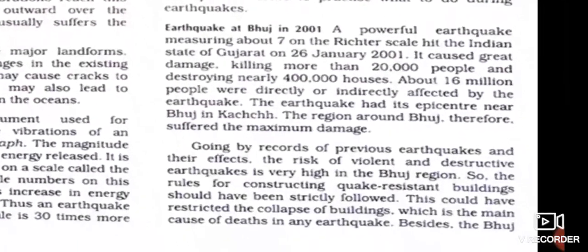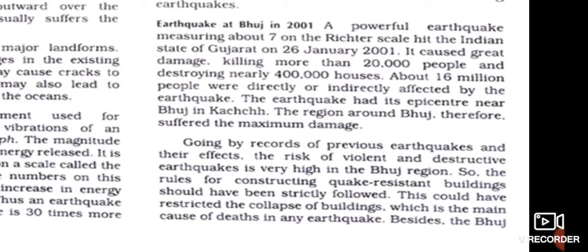Now we are going to do the case study, children: the earthquake at Bhuj in 2001. So, case study of the Bhuj earthquake 2001. A powerful earthquake of magnitude about 7.7 on the Richter scale rocked the western Indian state of Gujarat on 26 January 2001, and it caused extensive damage to life and property. This earthquake was very devastating, very destructive. It caused a lot of damage to the lives and property of the people.